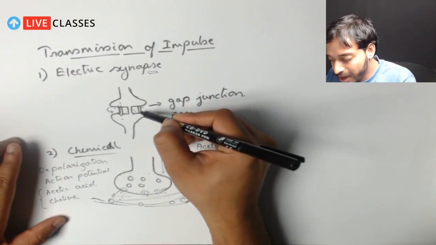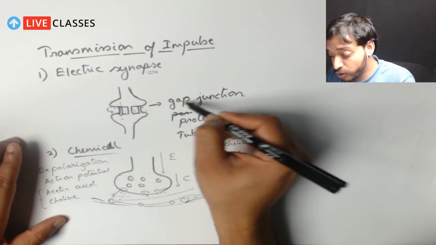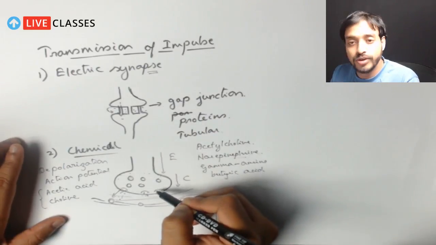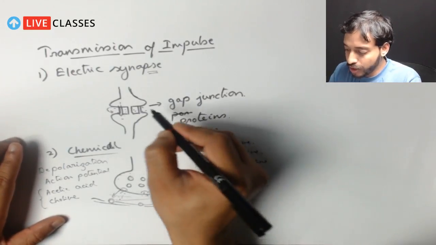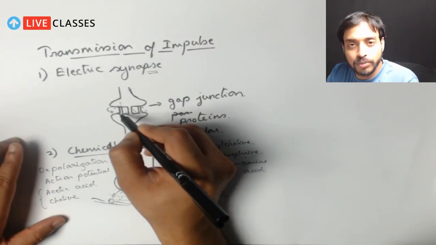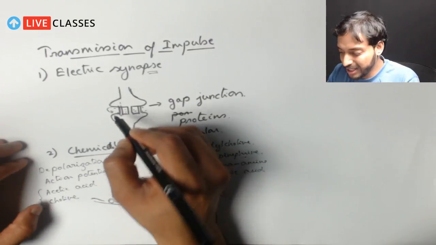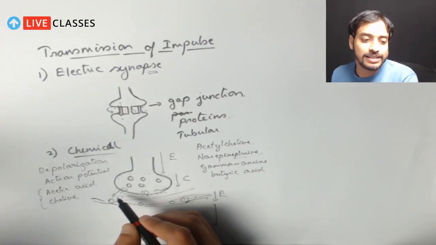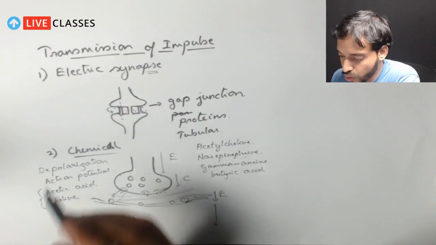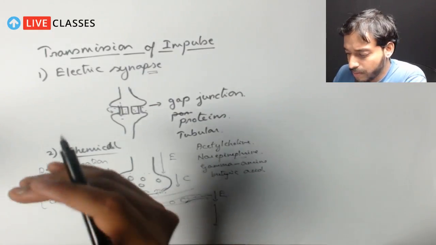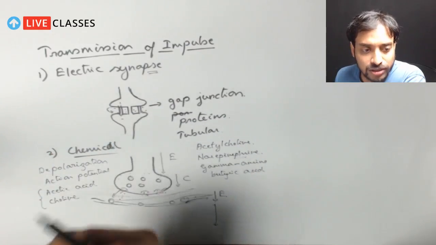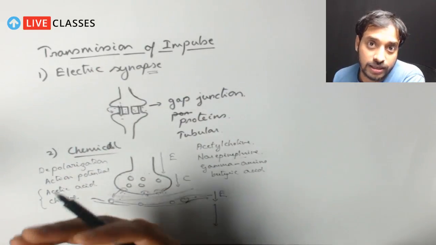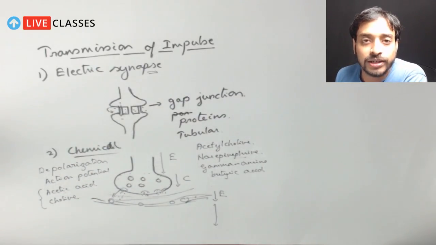Here we do not actually have the gap junction. Okay, so here it is connected by the protein membranes or the tubular proteins. Here we just have the vesicles which release the neurotransmitters and it is connected back. So I hope you have understood the difference. The main difference is that in one the transmission is happening based on chemicals, and here the main transmission is based on electrical signals.